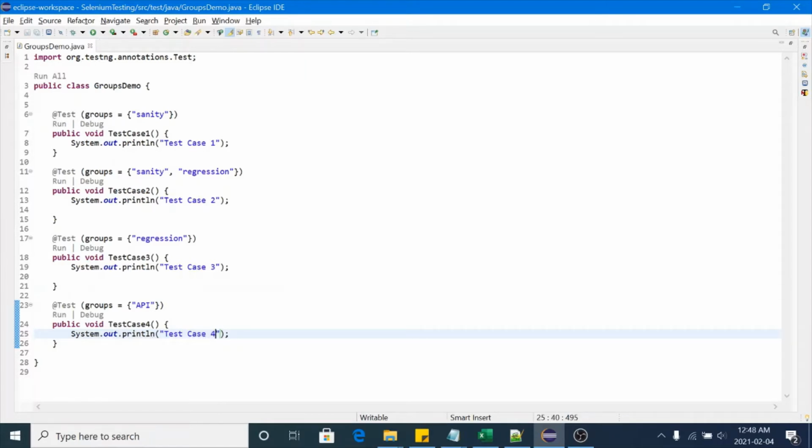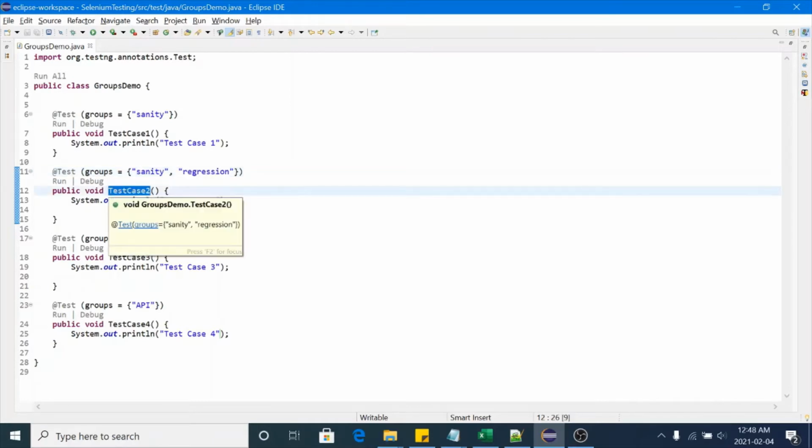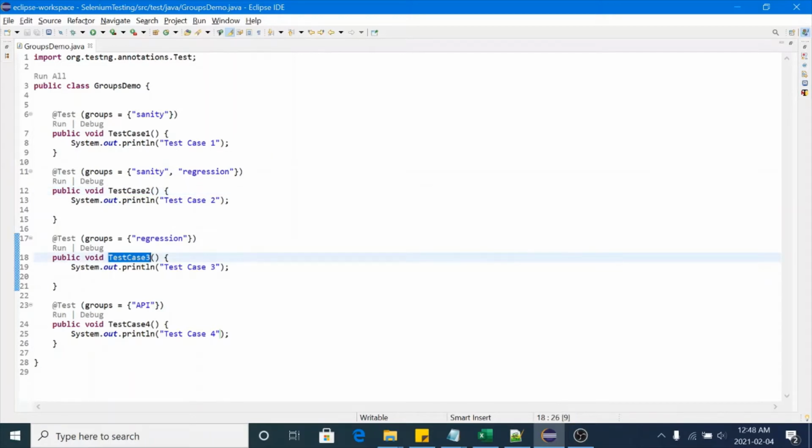So we have created different groups. Test case 1 belongs to group sanity, and test case 2 belongs to groups sanity and regression. So whether you run sanity or regression or both, test case 2 will be executed, and test case 3 will be executed only for regression testing.